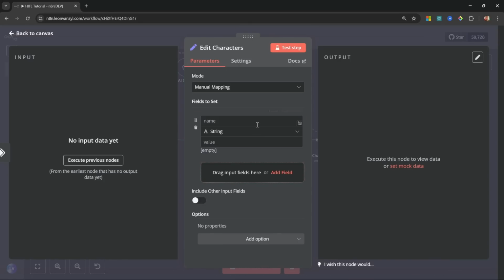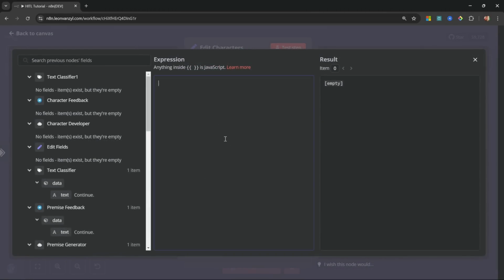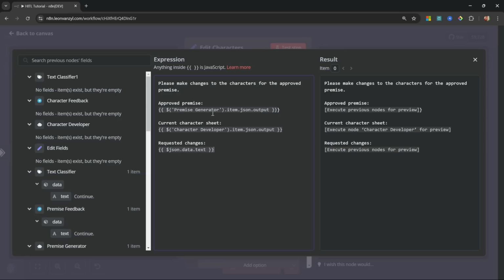And for the fields, we'll create a new field called message.text. And for the text, I'll switch this over to expression. Let's open this up, and I'm going to paste in this text. And all this is doing is saying, please make changes to the characters for the approved premise. Then we're grabbing the output from the premise agent. Now we're also including the output from the character sheet agent, and we're also including the input from the user.